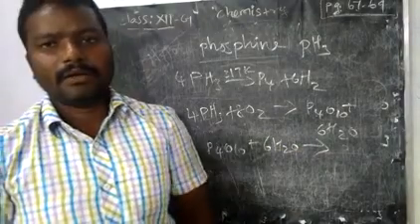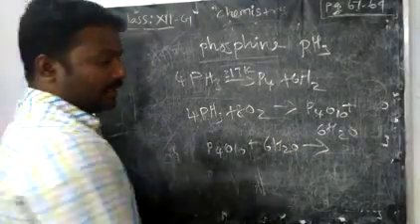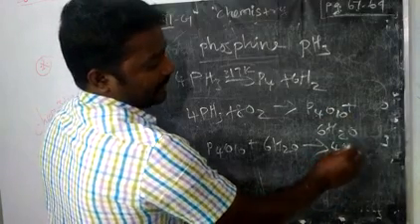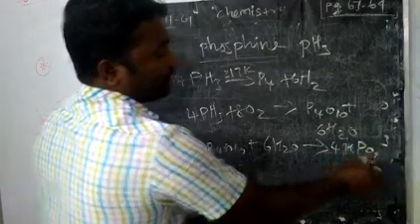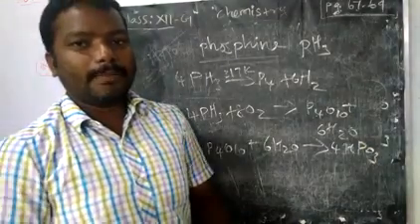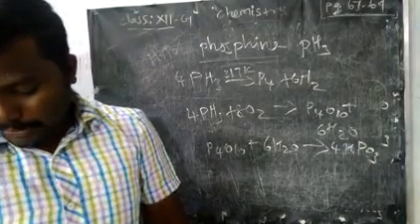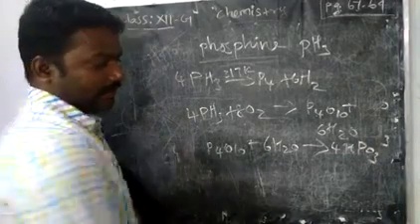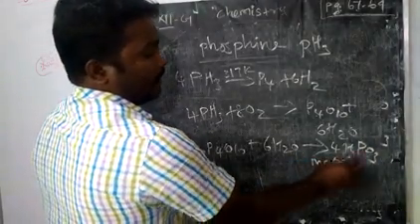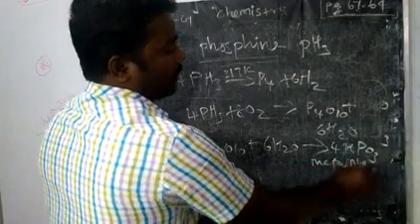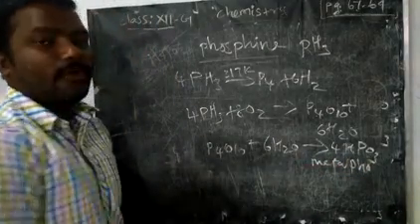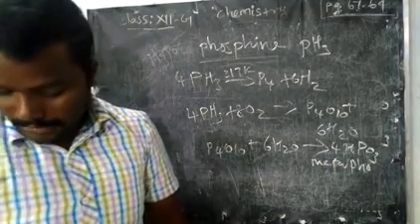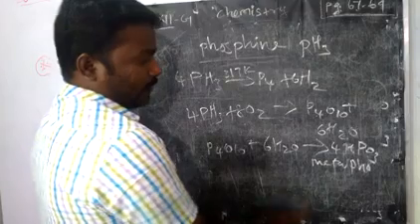It forms another type of phosphorus compound: orthophosphoric acid H3PO4, metaphosphoric acid HPO3, along with 4 moles of water.